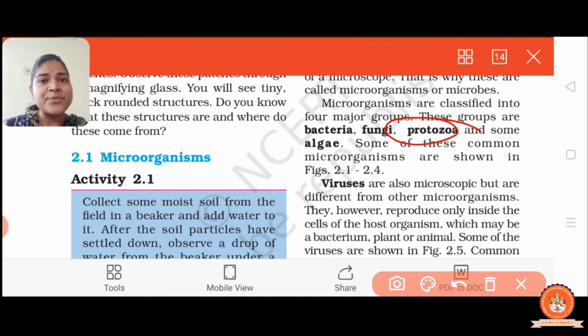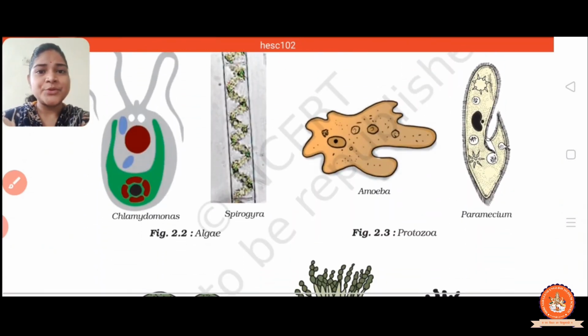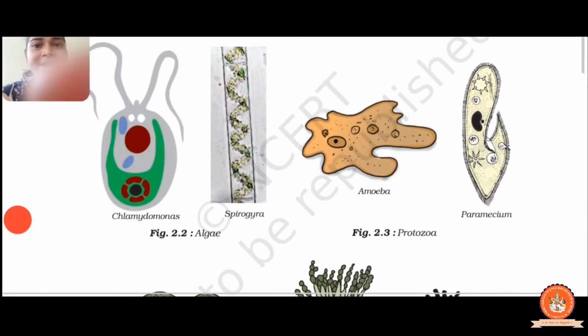Some parasitic protozoans cause disease in humans and domestic animals also. For example, protozoa cause malaria in the human body, right? The examples of protozoa are amoeba and paramecium. You are familiar with amoeba and paramecium.